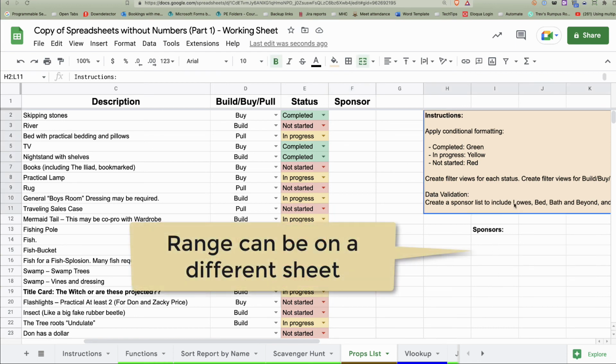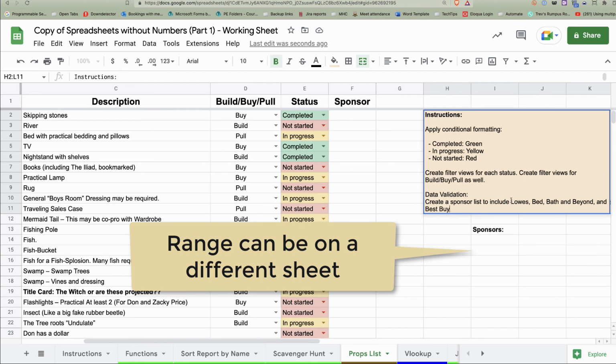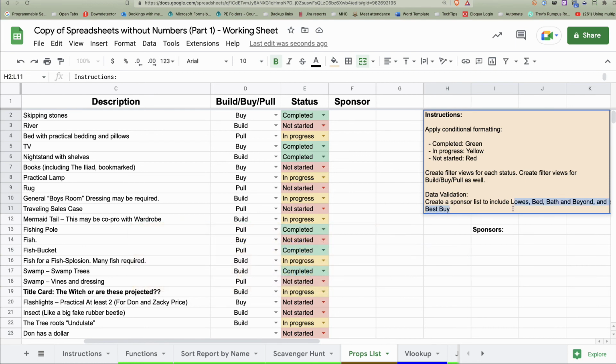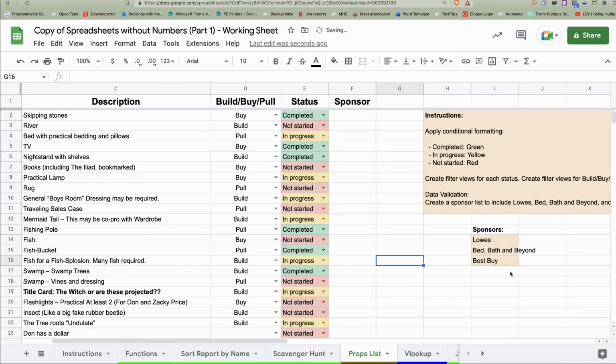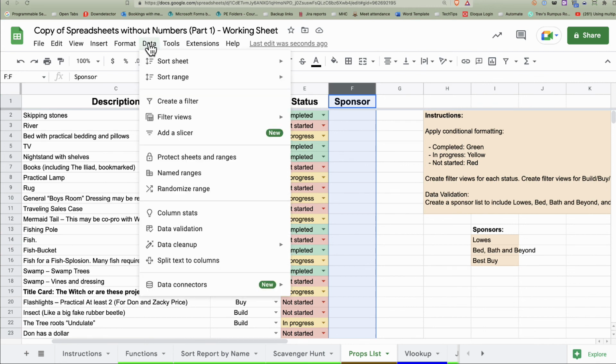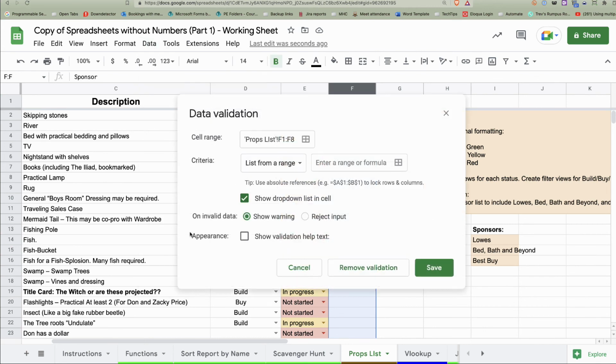So I'm just going to copy the data here because I want Lowe's, Bed Bath & Beyond, and Best Buy. So let's grab this real quick. So these are our sponsors. So I want to be able to assign sponsors to all these things here. So I'm just going to right click and select the whole column again, go to data validation, and we're going to do a list from a range.